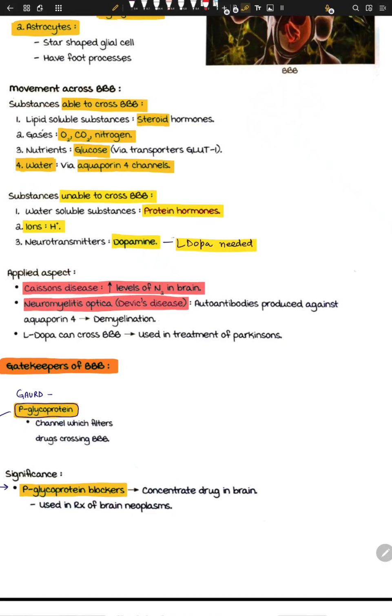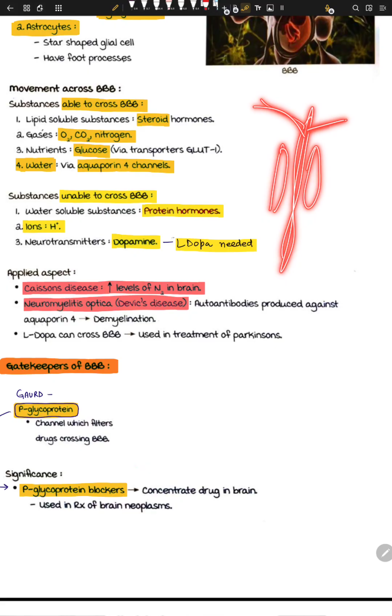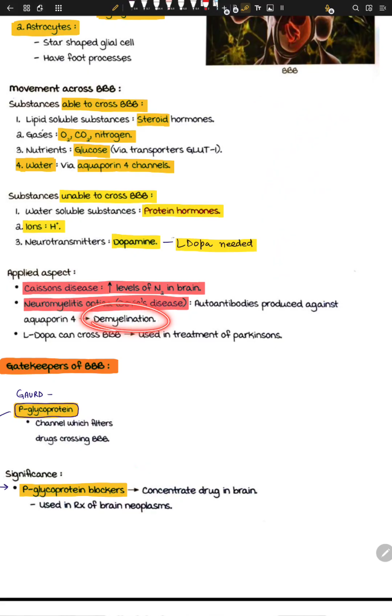And one of the regulatory mechanisms is myelination. Myelination will be affected. Once the myelination is affected, the fat layer on the neurons is messed up, and a lot of abnormal electrical signaling can happen. So demyelination, neuromyelitis optica, Cason disease. I hope you understand this.